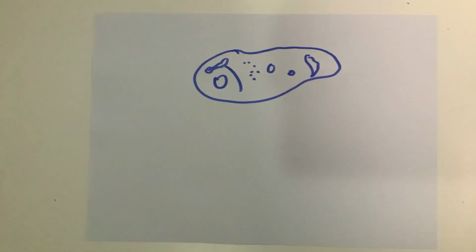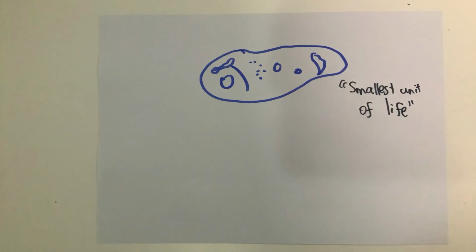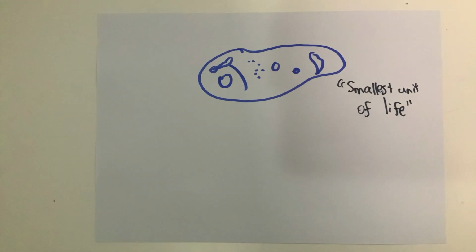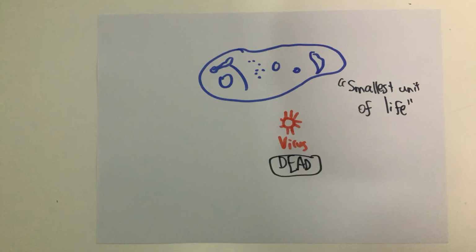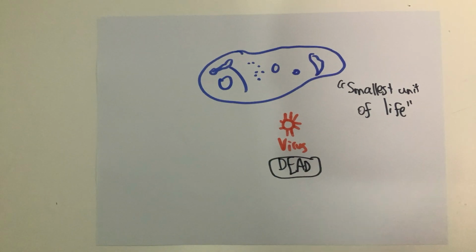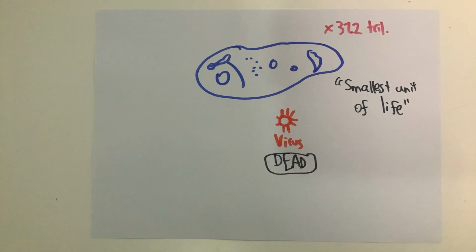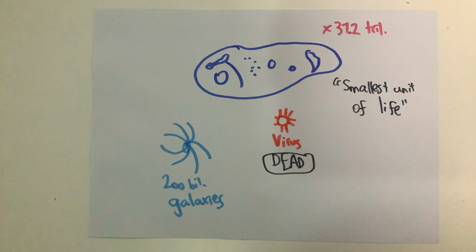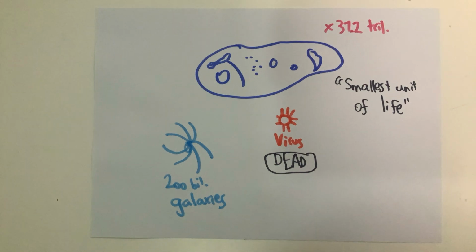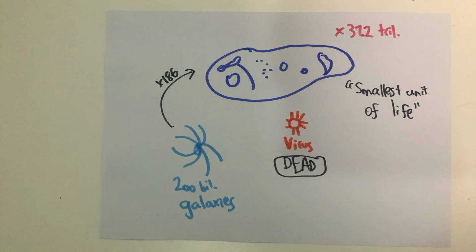Basic overview of the cell. The cell can loosely be defined as the smallest unit of life, although its exact definition remains controversial. Anything smaller than a cell is considered dead. There are an estimated 37.2 trillion cells in the average human body. For comparison, there are around 200 billion galaxies in the observable universe, meaning that there are around 186 times more cells in your body than all known galaxies.